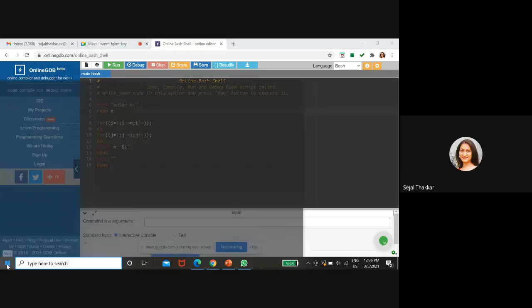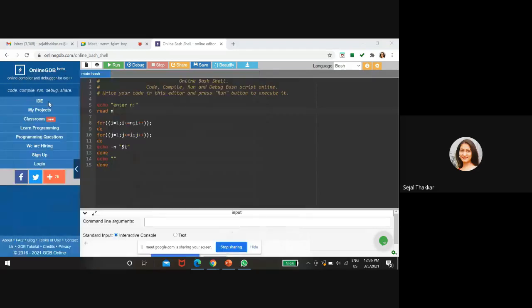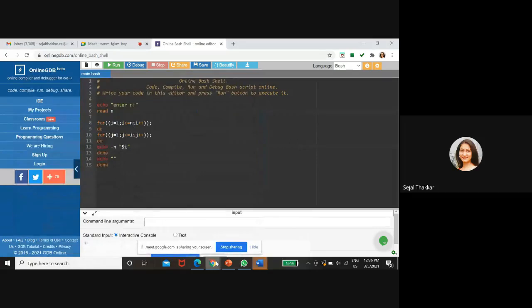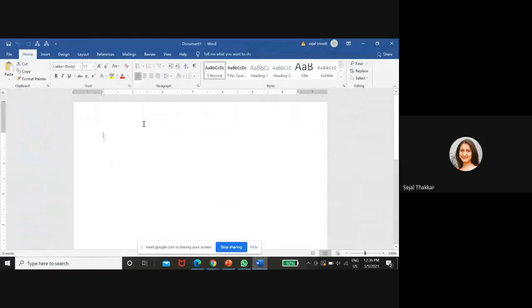For example, suppose you want to print 5 stars in 5 rows.